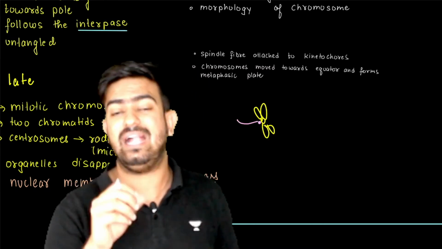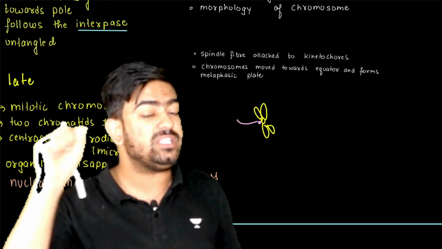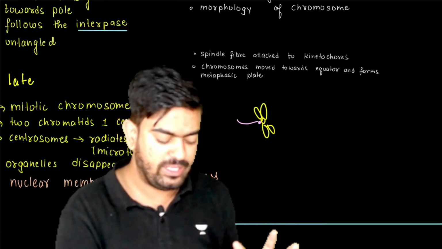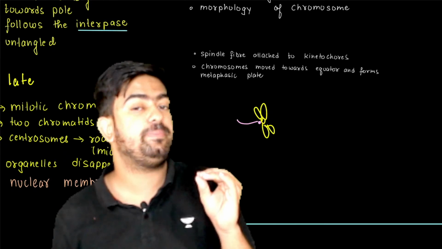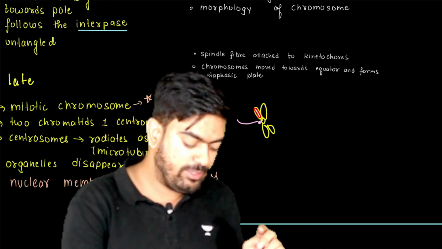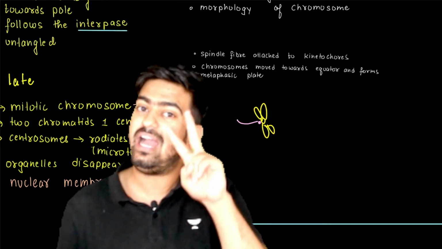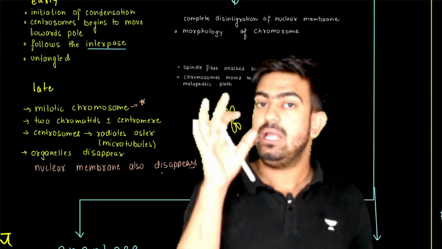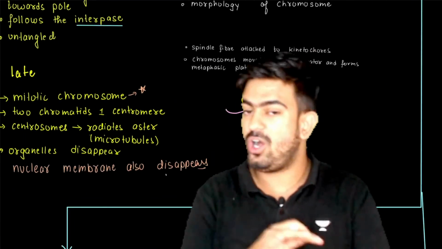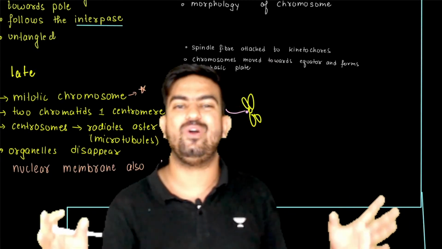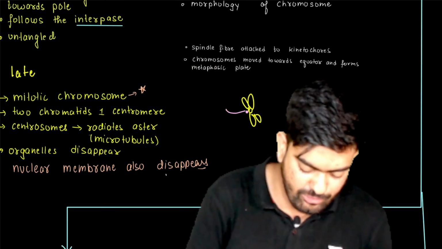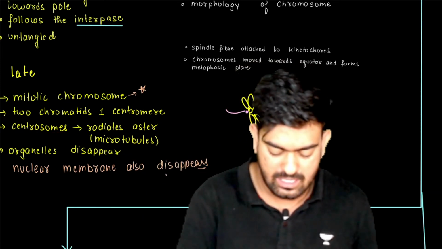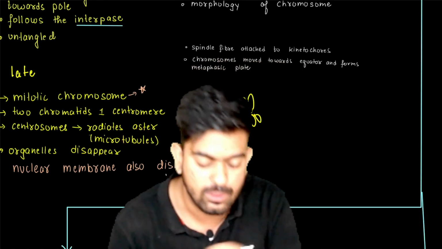Remember, we discussed that until the chromatids are separated, we are not going to consider them as individual chromosomes. So in this diagram, the chromatids are not separated. Here this is one chromatid and this is one chromatid, so in total we have two chromatids, but the number of chromosomes is still one. This happens in the late prophase. Now the organelles disappear, the nuclear membrane also disappears, and the centrosome starts radiating the aster rays, which are basically microtubules. Great.